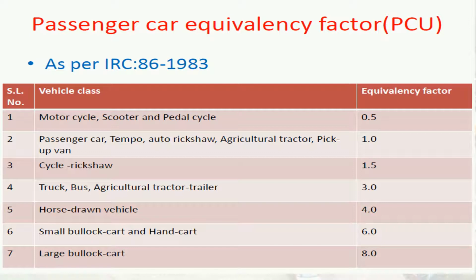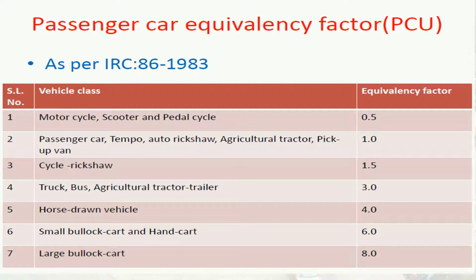All these equivalence factors have been found as per IRC 86 1983, and normally for the identification of various PCU we use these equivalence factors. So when the vehicle class is motorcycle, scooter and pedal cycle, we consider the equivalence factor as 0.5.